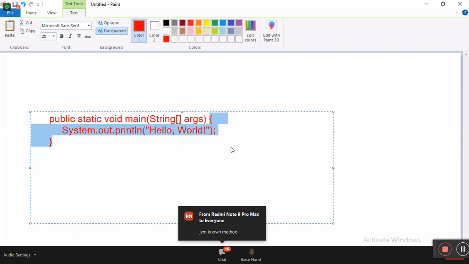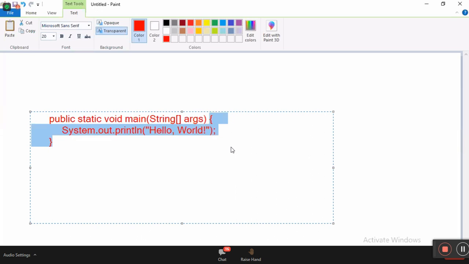Okay? So tell me, what is the JVM-known method, the main method? Sir, in C language also we have a main method, right? The C language main method is short, the Java language main method is lengthy. Why? Again, the structure is different. An apple has 2 seeds, whereas if you take an orange, every slice has 2 seeds. So the Java program structure is like this.